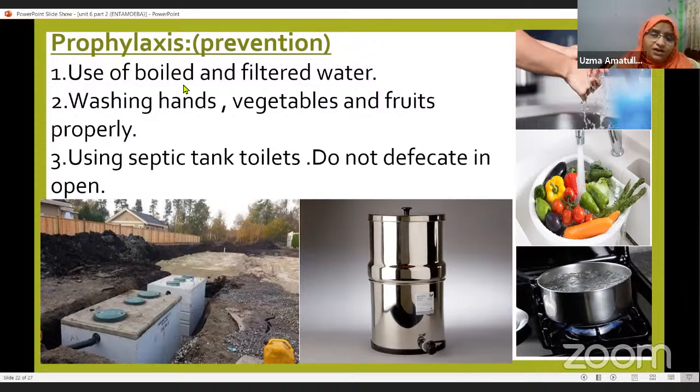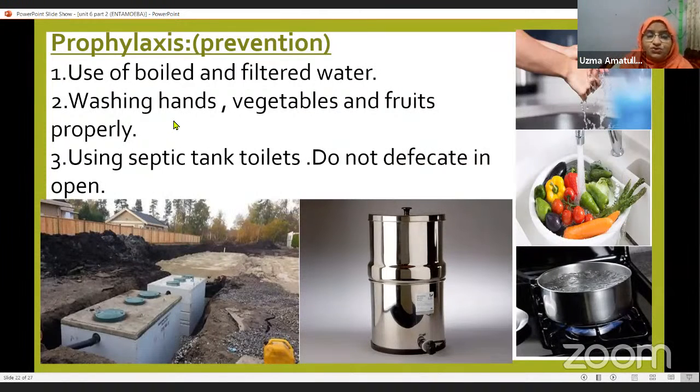So here, this microorganism, the Entamoeba histolytica, is transmitted through contaminated water and food. So what we have to do, we have to use boiled and filtered water, which is free from the metacystic, the tetranucleate cyst of the Entamoeba. So when we boil the water, those cysts get destroyed and we have to filter the water. Then washing hands after defecation. Defecation means when you are coming out from the washrooms, toilets, wash your hands thoroughly. Then vegetables and fruits should be properly washed before cooking and eating.